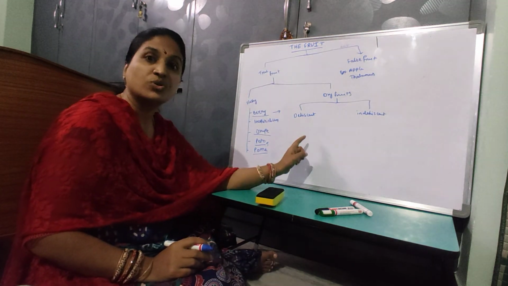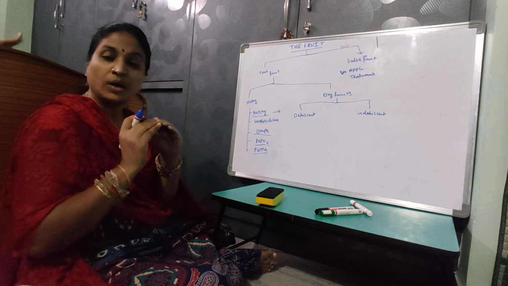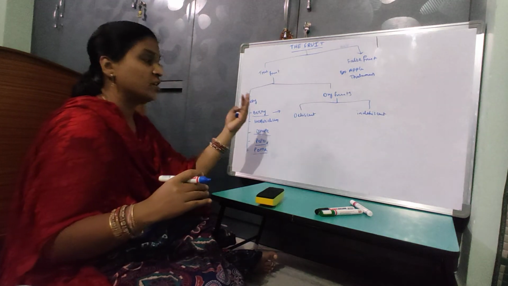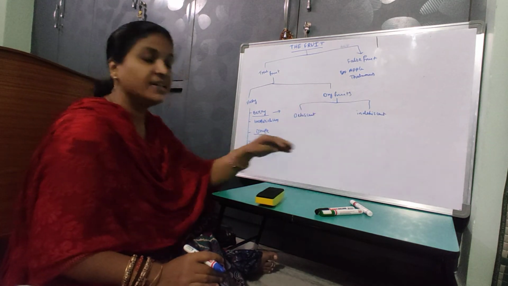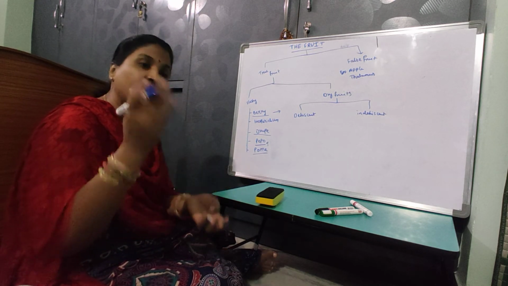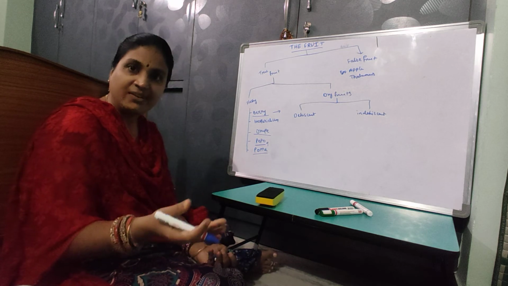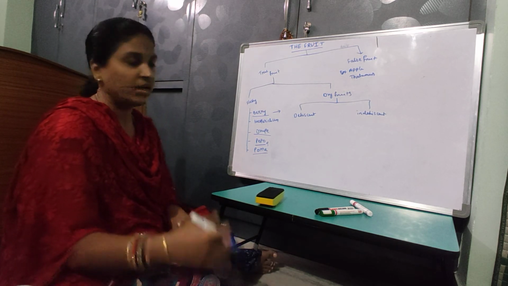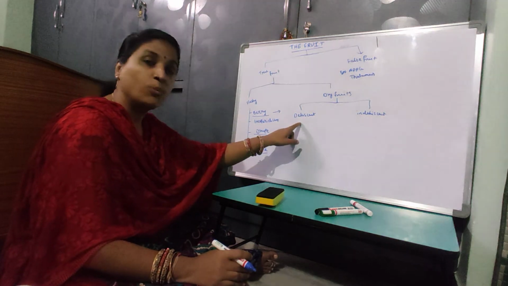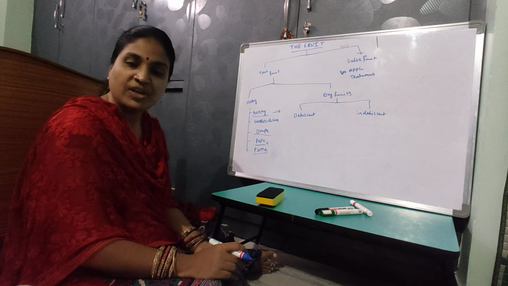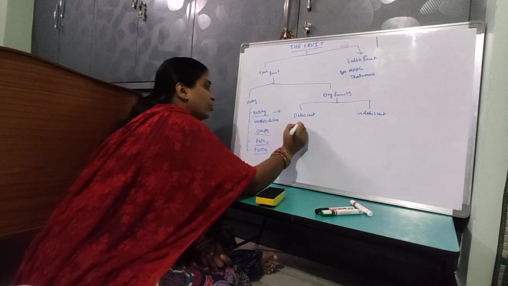Dehiscent fruits are those fruits which break open and release the seeds. Such types of fruits are called dehiscent dry fruits. Indehiscent fruits don't break open, but when the fruit degrades, only then the seeds will be released into the environment. Here they break open and release the seeds. Here they do not break open at all. Very good examples of dehiscent fruits are groundnut and mustard.